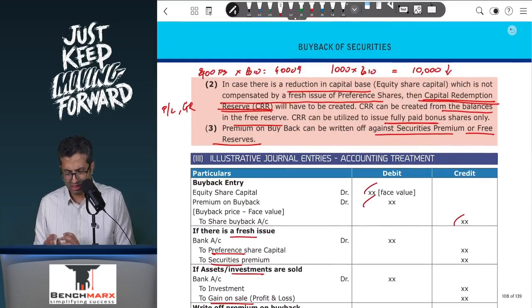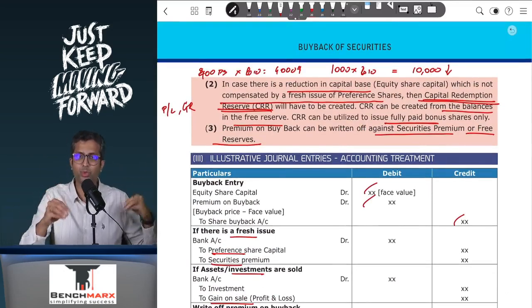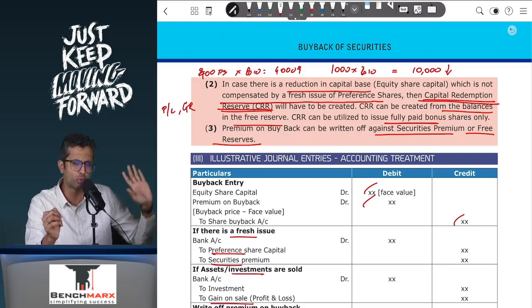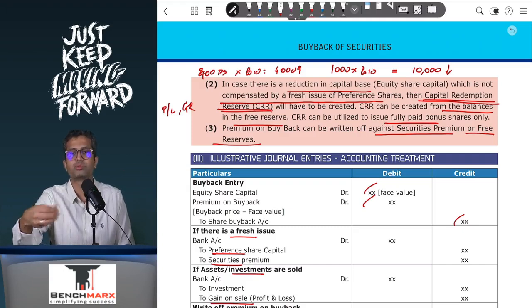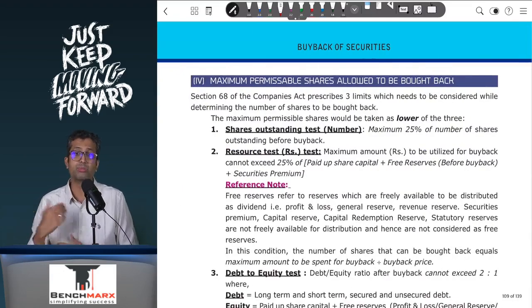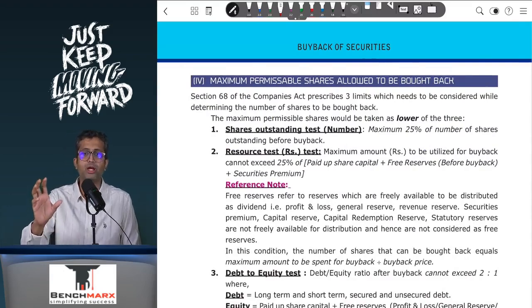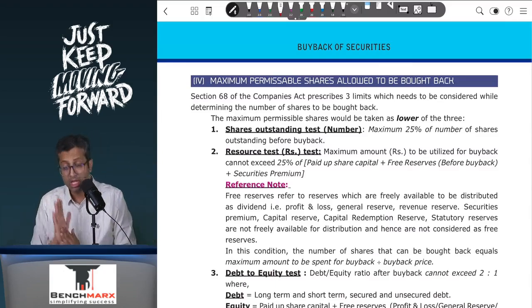So I believe that these are, in all our experience, the few things. Sometimes the question might tell you that the preference shares were issued 2 months back. For the purpose of buyback, you can still consider them as face value of new shares issued for the purpose of transferring to CRR, and we'll do sums on this as well. So this is pertaining to all the new cases and new section, which I believe pertains to buyback of equity shares with the journal entry. That is the first part. We will do sums on that as well. Before we do the sums, we will finish the theory ones.